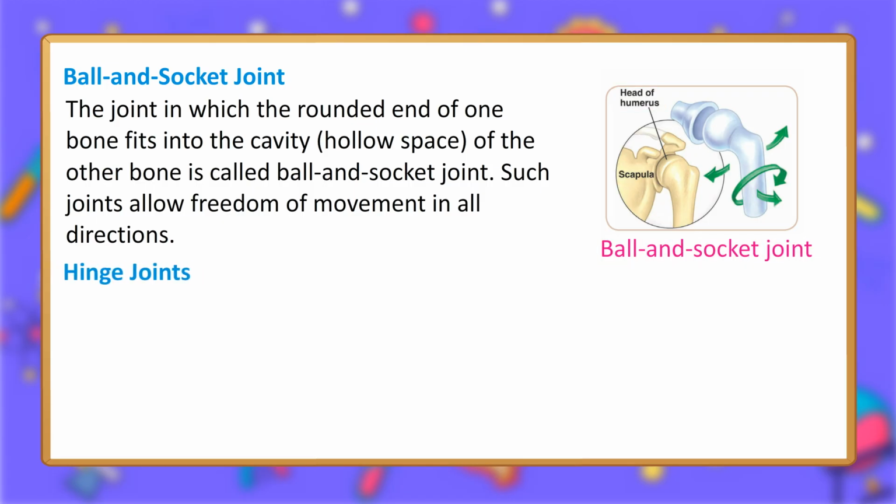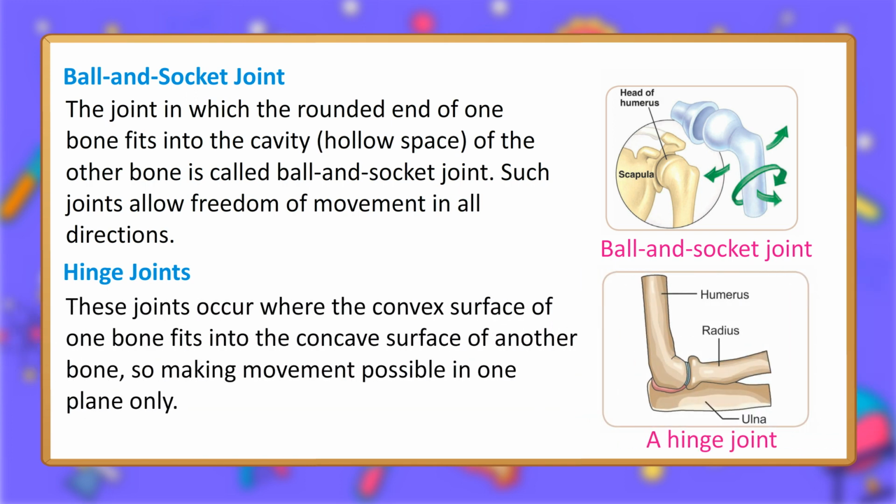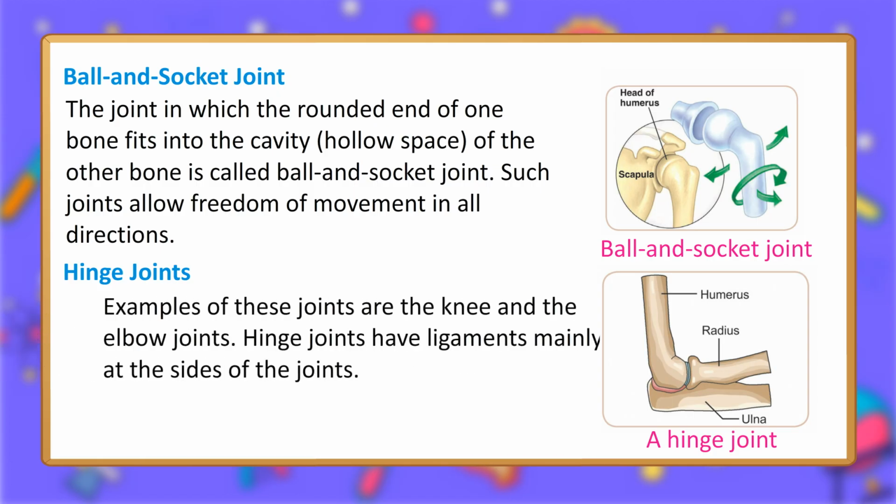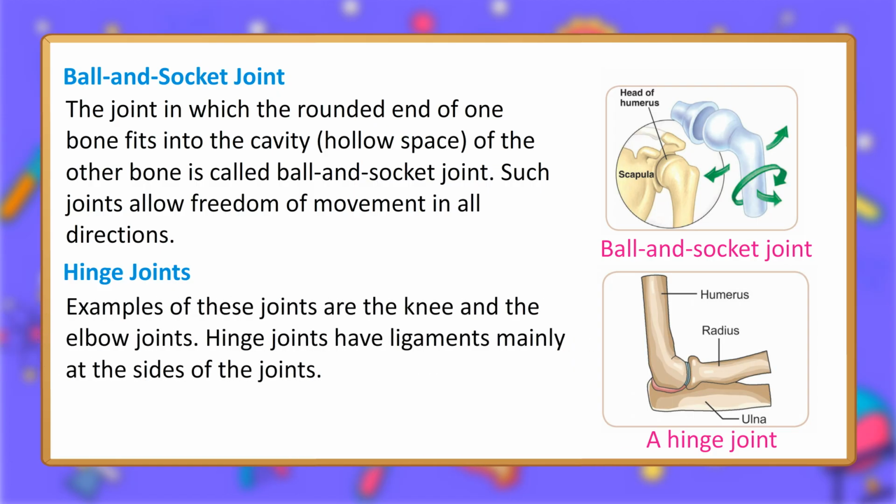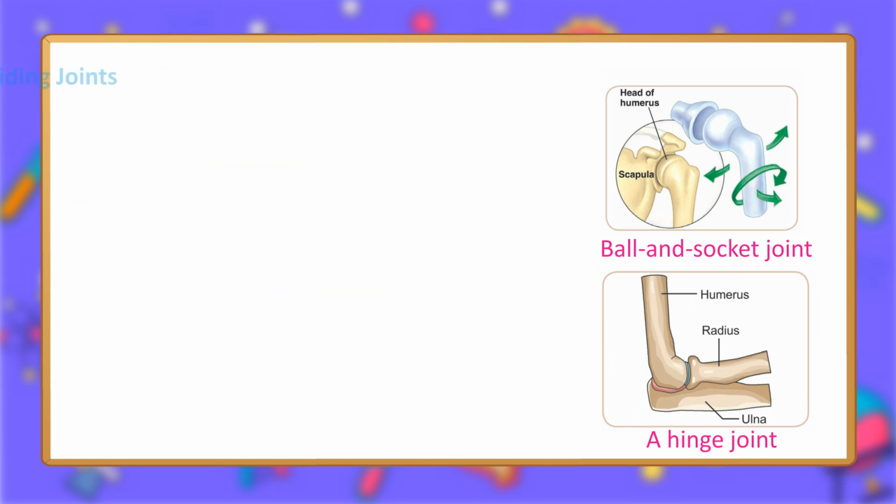Hinge joints. These joints occur where the convex surface of one bone fits into the concave surface of another bone, making movement possible in one plane only. Examples of these joints are the knee and the elbow joints. Hinge joints have ligaments mainly at the sides of the joints.